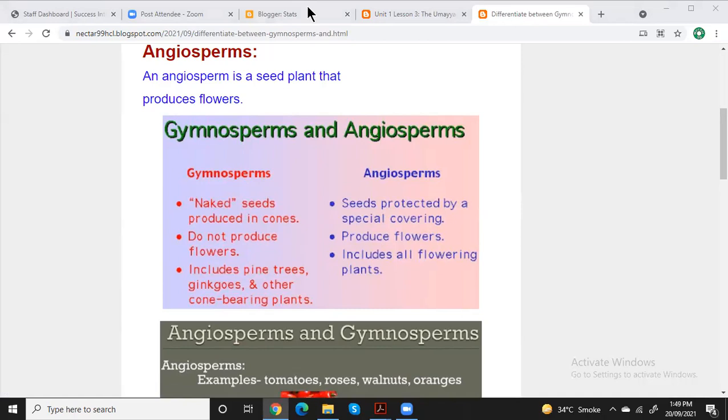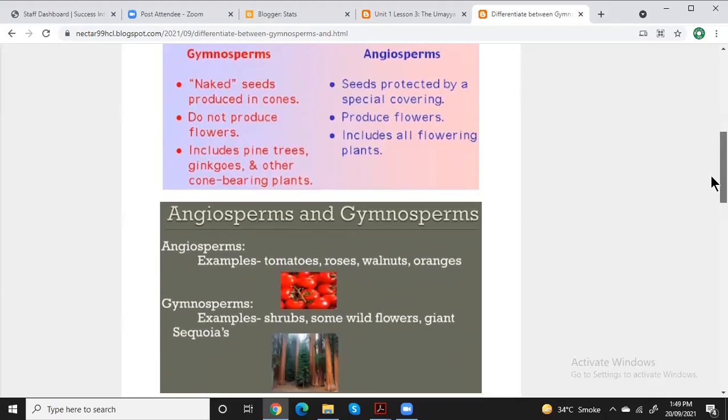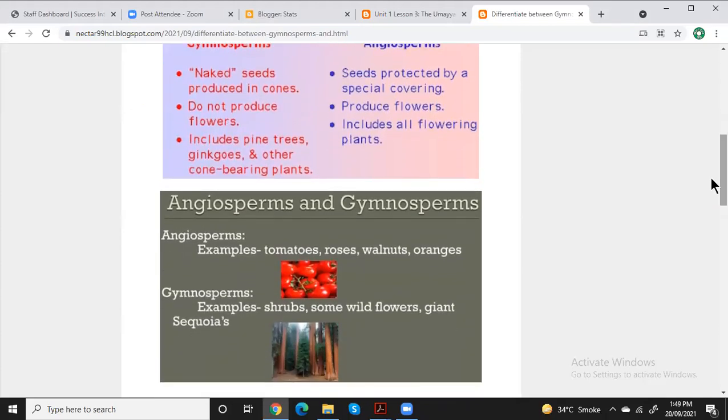The students just joined the meeting. Please open the link that I shared in the chat. When you open the link, you will come to the same window where I am. Here you have a couple of examples. You can see that for angiosperms, the examples are here: tomatoes, roses, walnuts, oranges. While for the gymnosperms, the examples are shrubs and some white flowers.